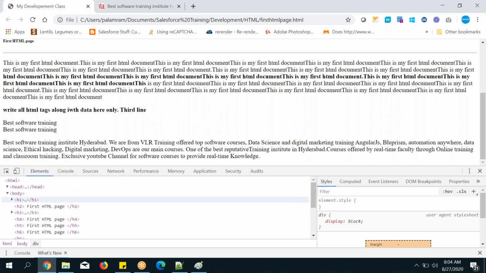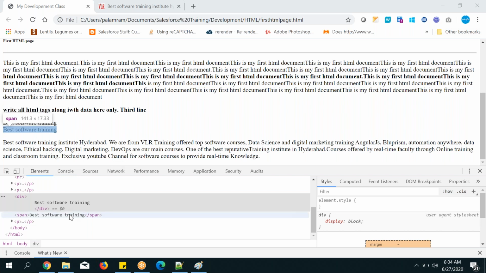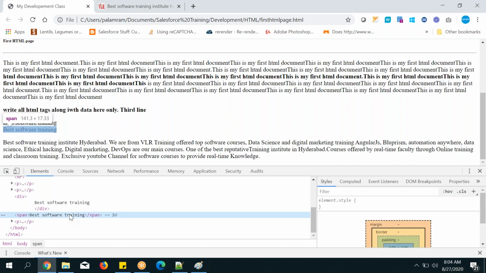Highlighted, right? So now let's see the difference between span tag and the other two tags. This is the div tag. It occupied from left to right. And go to span tag now. How much space did it occupy? 141 pixel and 17 pixel height. Leave the height. But you can see span occupies only as much space as the text you have written. That is called inline block.